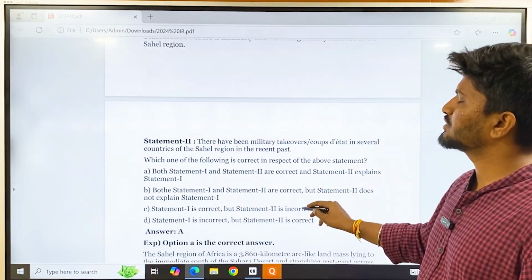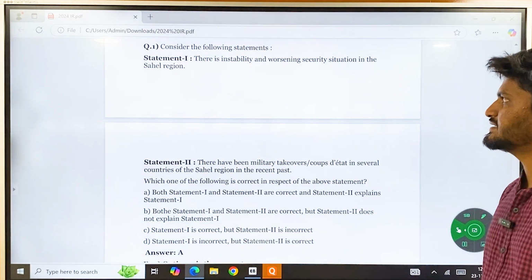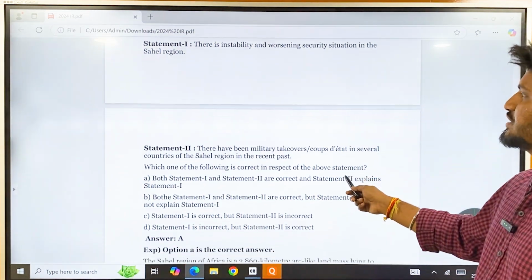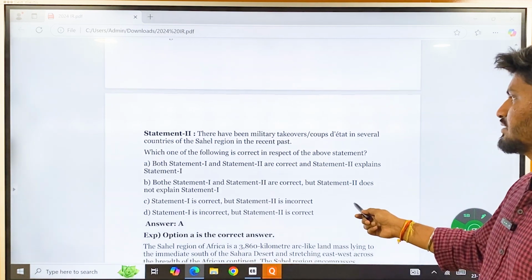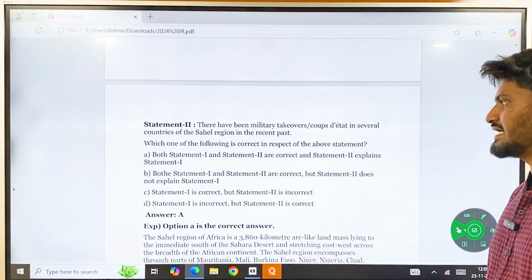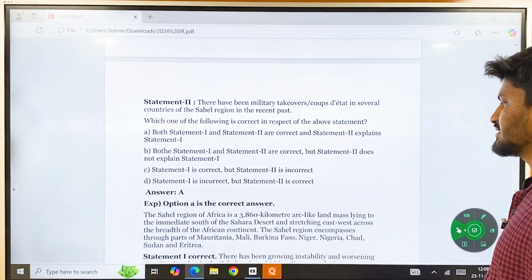And another question. Consider the following statements. There is instability and worsening security situation in the Sahel region. There have been military takeovers and coup d'etats in several countries in Sahel region. So the answer is both 1 and 2 are correct. Okay, what is Sahel region?